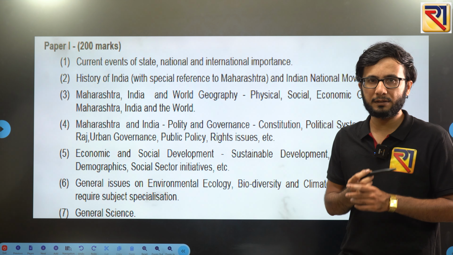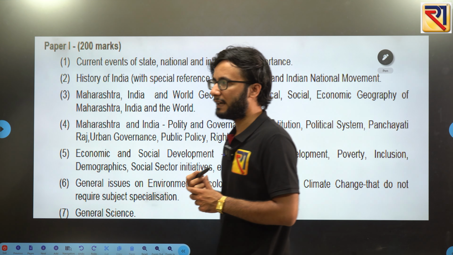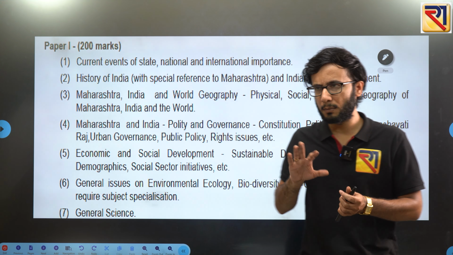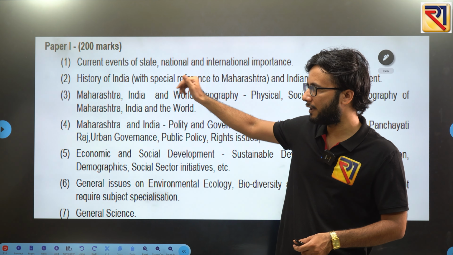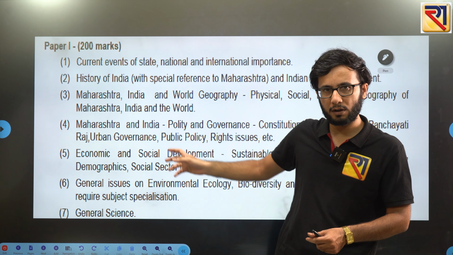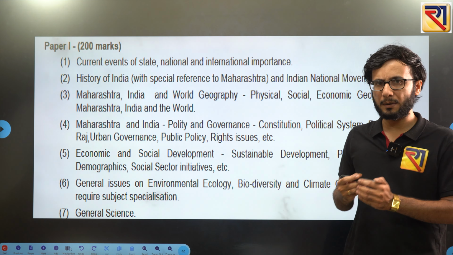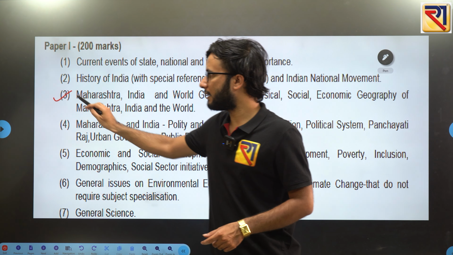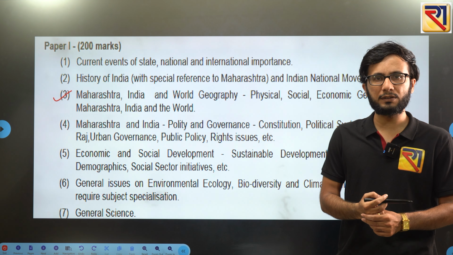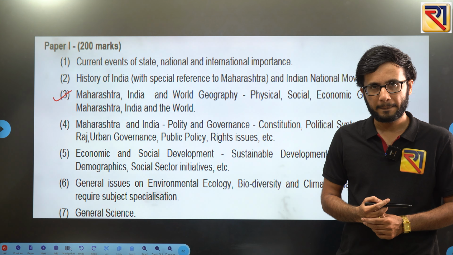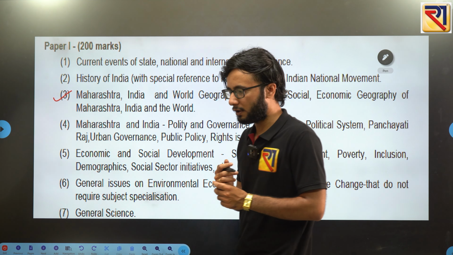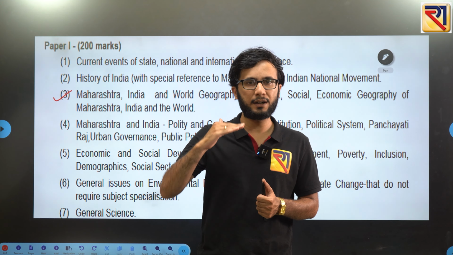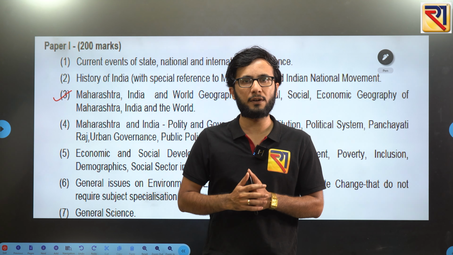Paper 1, that is prelims paper 1, the entire syllabus is shown here, and in that syllabus you are having multiple subjects, like history, then polity, geography, economy. So different subjects are there. Now within that, if you see point number 3 here, it talks about the subject of geography. And actually this subject of geography can be interpreted at 3 levels. There are 3 different zones within the subject of geography.